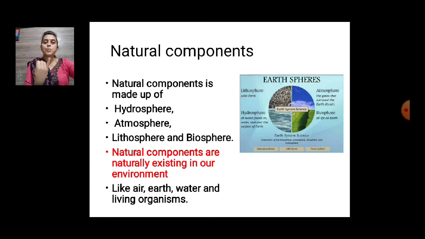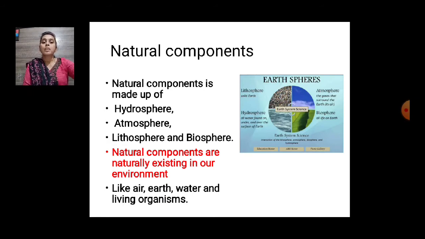You can see all of them in the given picture. Lithosphere is the layer of rocks, atmosphere the layer of air, hydrosphere the layer of water, and biosphere is a mixture of all, where we live.